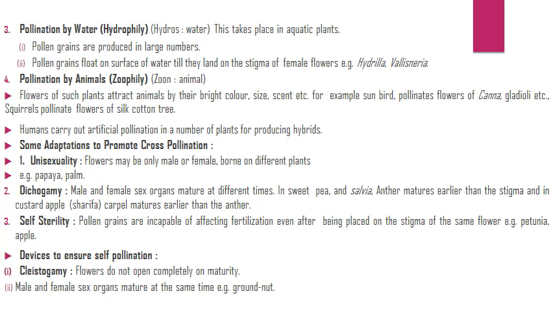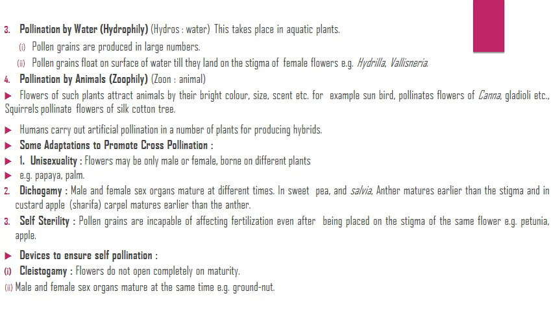Pollination by animals, zoophily. Flowers of such plants attract animals by their bright color, size, scent, etc. For example, sunbird pollinates flowers of canna, gladioli, etc. Squirrels pollinate flowers of silk cotton tree. Humans carry out artificial pollination in a number of plants for producing hybrids.